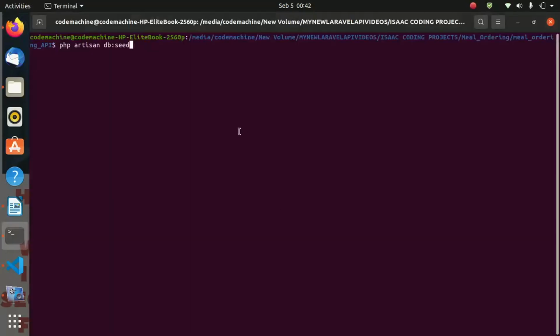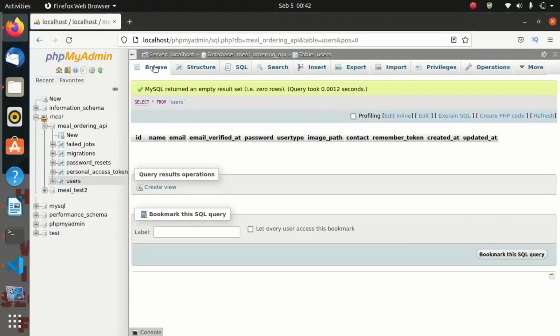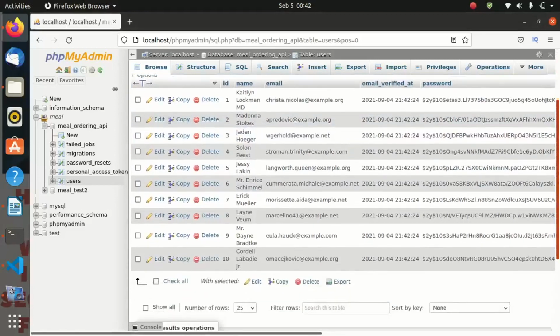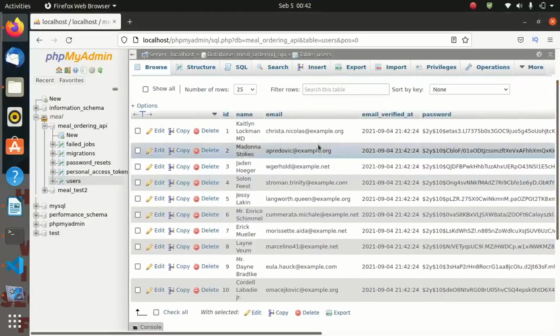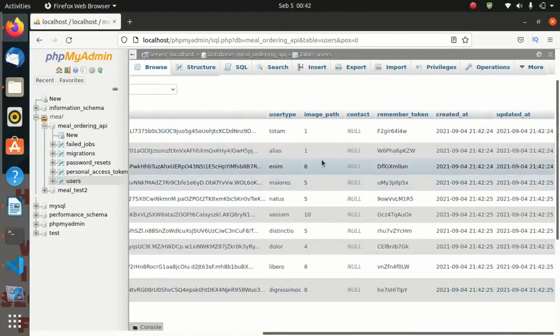So now let us run seed again. Perfect, database seeding complete. And now if you come back, you are seeing that if we run the seed, automatically we are going to get 10 default users with random email addresses and all other data fields.